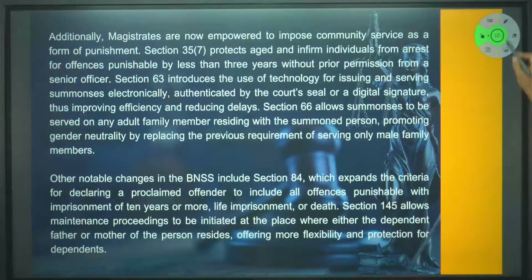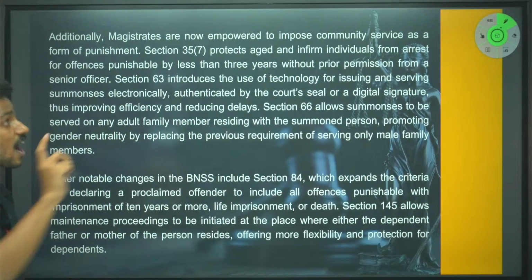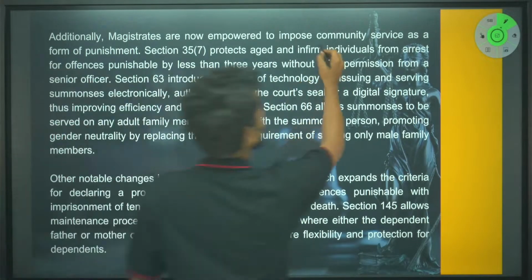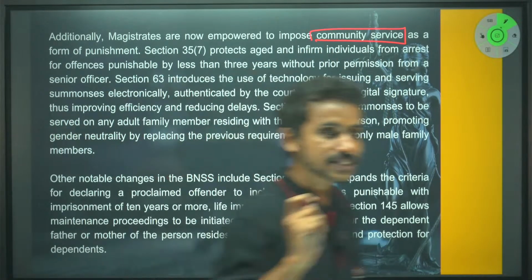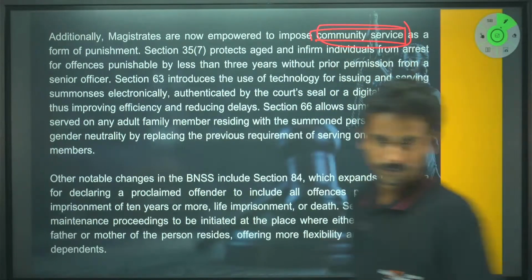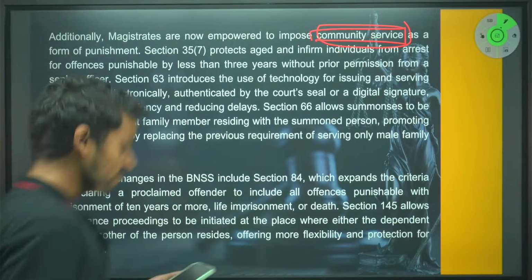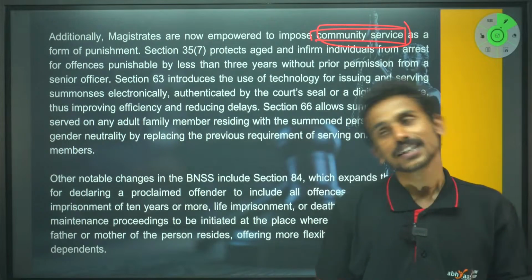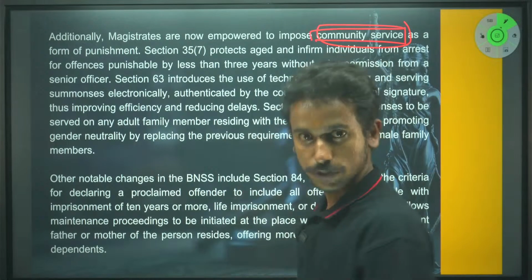Then if we come to the second portion of that same passage, here, additionally, magistrates are now empowered to impose community service as one of the punishments, right? But who has this power? Can a session court impose community service as one of the punishments? The answer is no, right? So that's something which is there. So only a magistrate can impose what? Community service as one of the punishments.